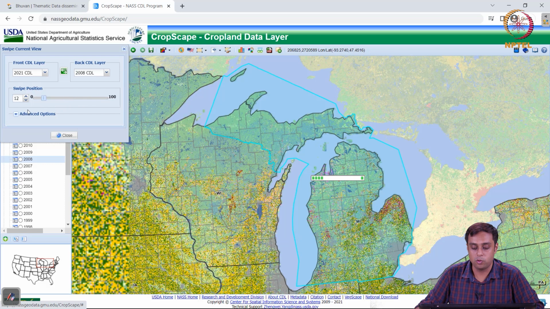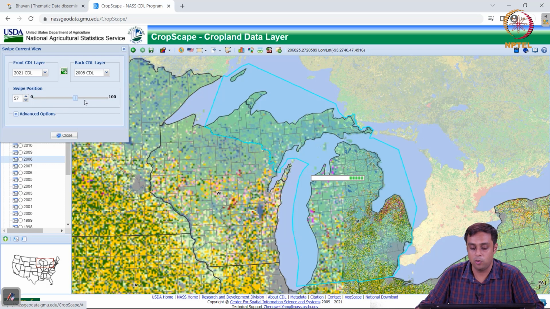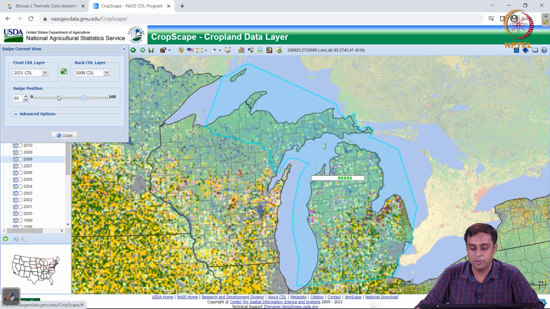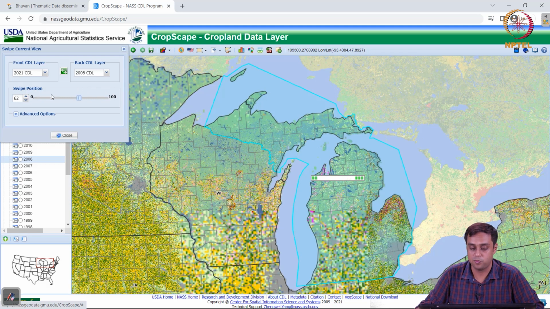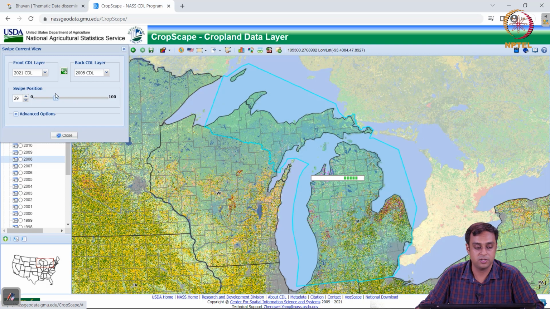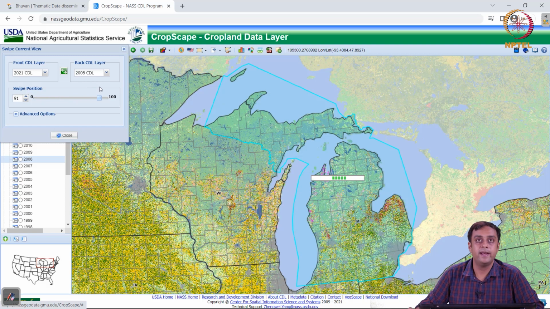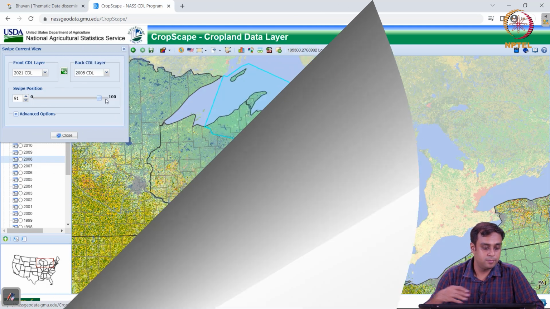You can see what 2008 was and how 2021 looks, right? So you should be able to see a lot of alfalfa, which is pink, becoming yellow, which is corn, which is what the tabular understanding gave us. So I invite you to go ahead and play with these features on this website and do some analyses for yourself, right?